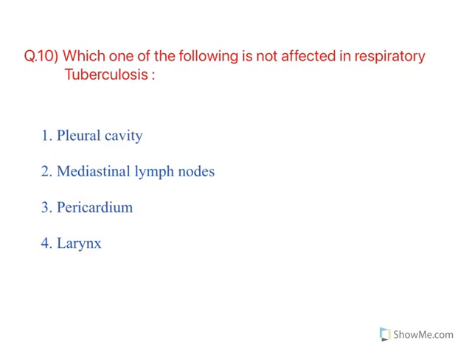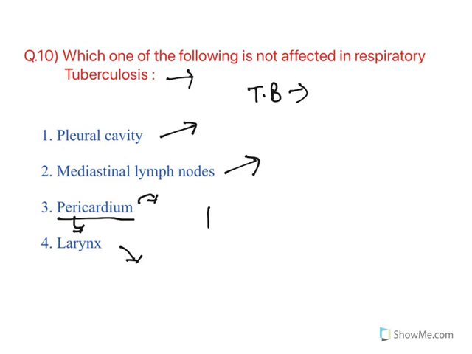Next one. Which of the following is not affected in respiratory tuberculosis? You know, TB especially occurs in lungs. Pleural cavity, it is a sac which is surrounding our lungs. Mediastinal lymph nodes, which are around our lungs. Larynx, closer to lungs, which is leading to lungs. Now pericardium. Peri means which is surrounding, cardium means heart. Heart is surrounded by a layer that is called pericardium. So this is not related to respiratory tuberculosis. In fact, this is related to the heart. So 3 is the answer.